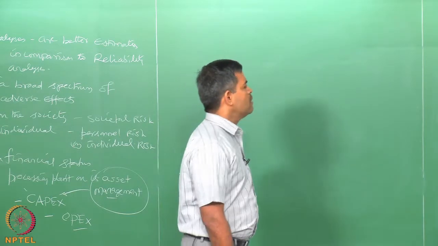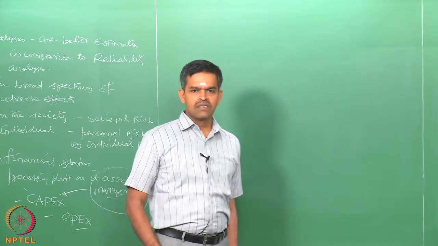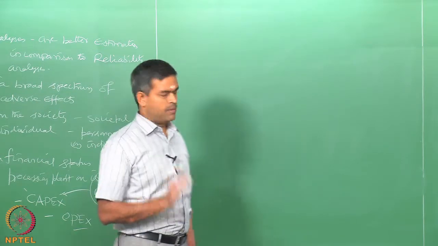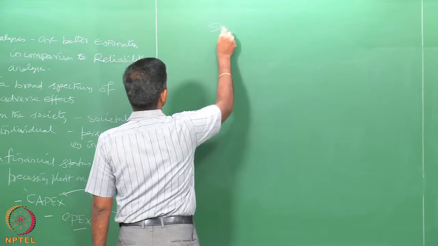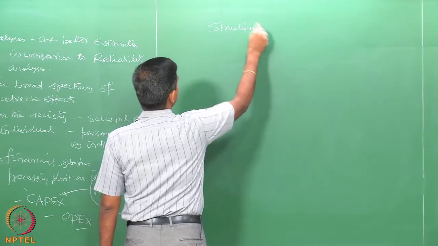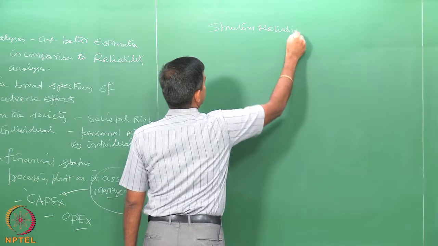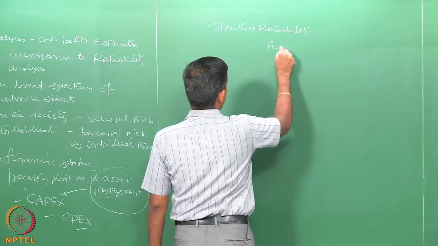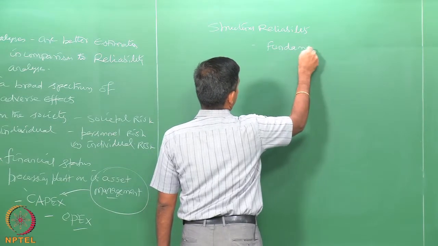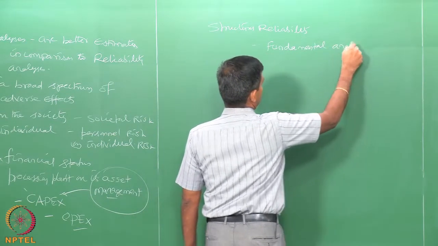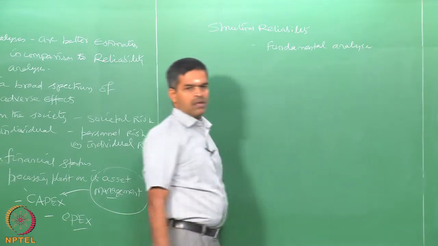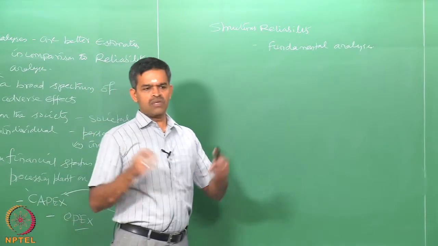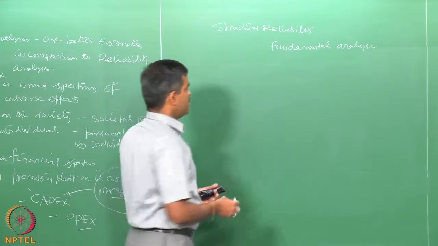Okay. Now, when we talk about reliability analysis, there are two types or extreme types of structural elements which are common. So, when we talk about, let us say, structural reliability, there are two types of fundamental analysis one can carry on structures, because structures in general or structural elements in general can be divided into two.